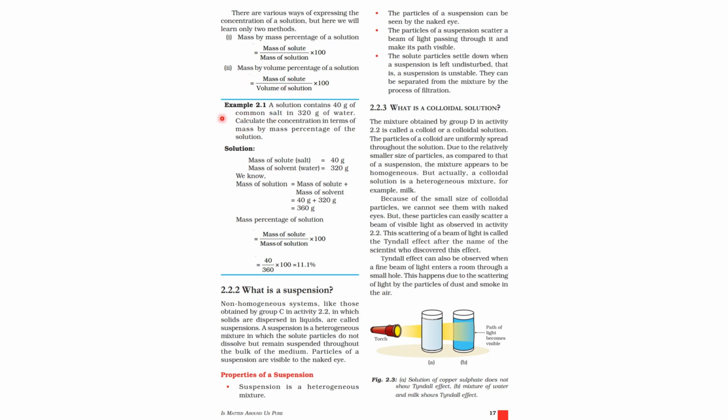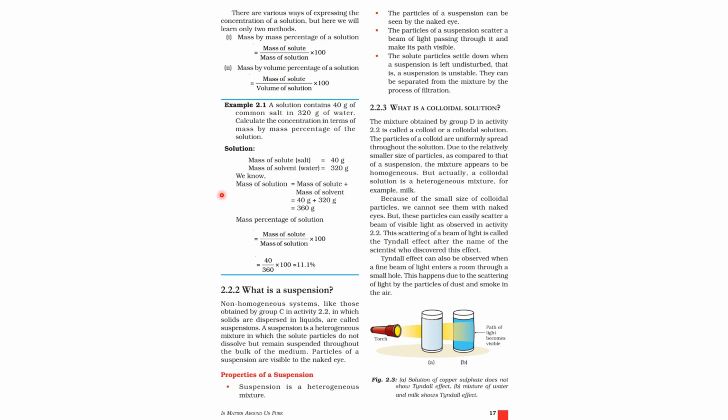Here a solution contains 40 grams of common salt in 320 grams of water. Because here it's in grams, we have taken the mass. Calculate the concentration in terms of mass by mass percentage of the solution. Mass of solute, salt, is equal to 40 grams. Mass of solvent, that's the water, 320 grams.